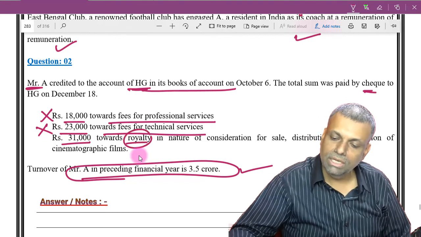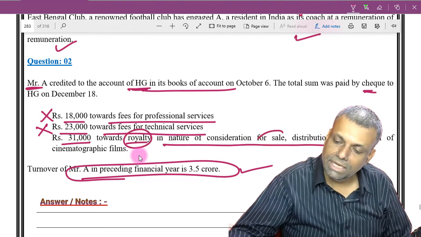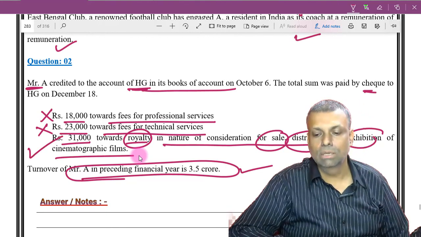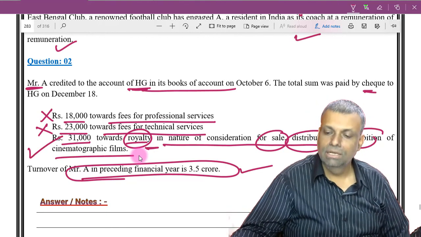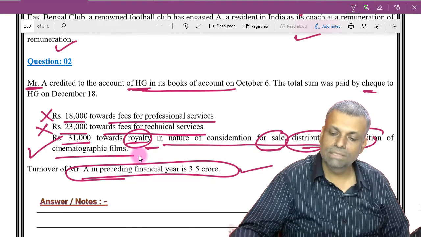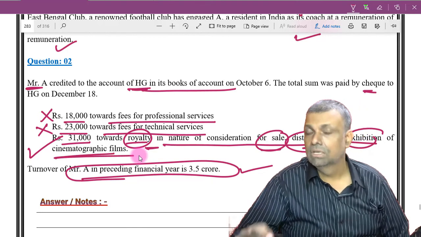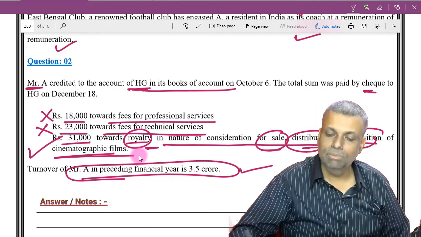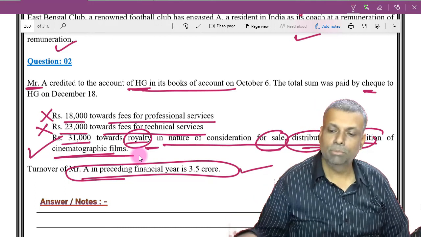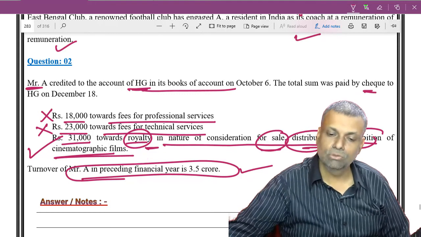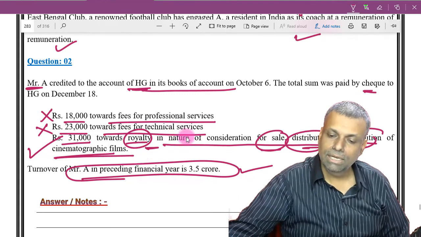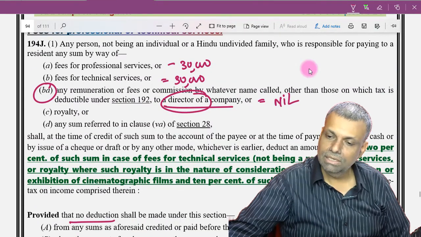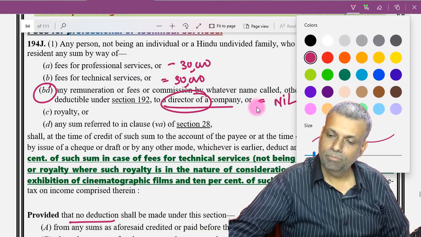towards royalty in the nature of consideration for the sale, distribution, exhibition of cinematograph films. Now this is crossing the limit, and this royalty in the nature of sale, distribution or exhibition of cinematograph films, mark it as important because this is a recent development that for this type of income there is a special TDS rate provided, and it is subjected to TDS also. Anyway, you are crossing the limit, and that is one of the things which I want to repeat here.